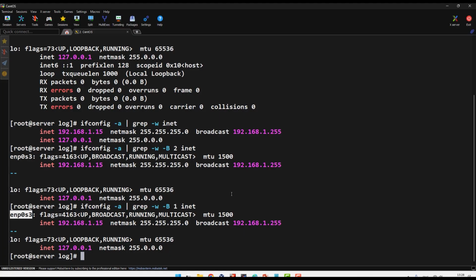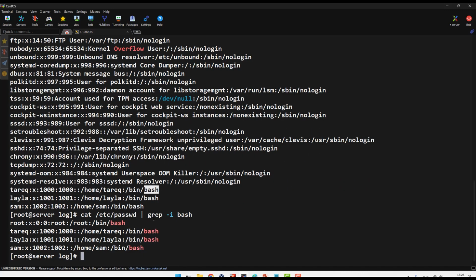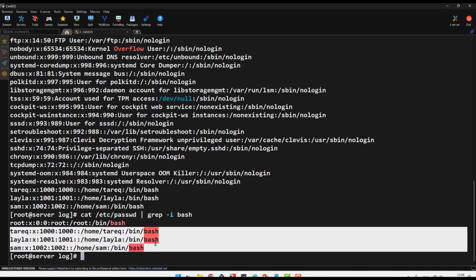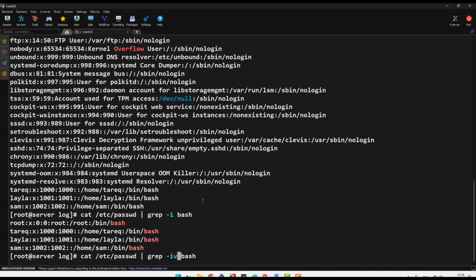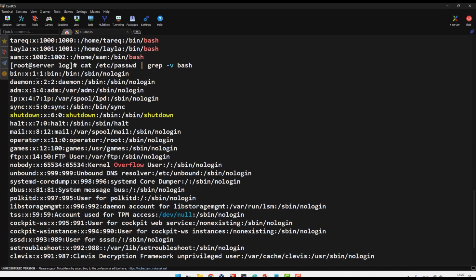Example, you see here, if I cat the users file. Some of them I want to see, for example, who have bin bash, means who can log in, and it shows me here, but these cannot log in. Okay, for some I want to see the opposite way, means give me everything. If I grep -i for bin or bash, they give me who can access the system, right? I will use V opposite, means give me the people who don't have bash. It will give me all the users who don't have bash.